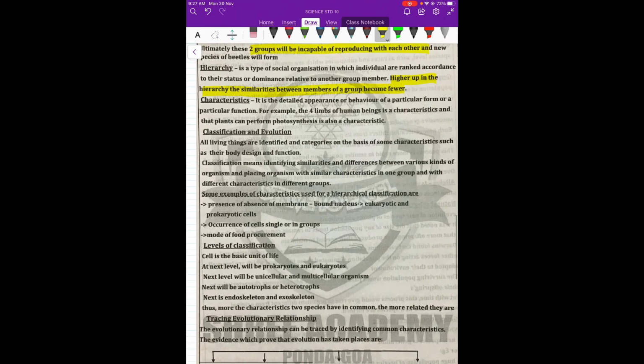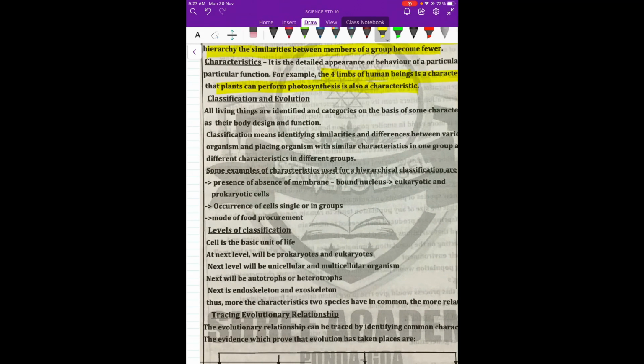There is a term called characteristics. What do characteristics mean? Characteristics means the different behavioral patterns or the different features given to every living thing. For example, the forelimbs of human beings are a characteristic of human beings, whereas plants can perform photosynthesis, which is also a characteristic.